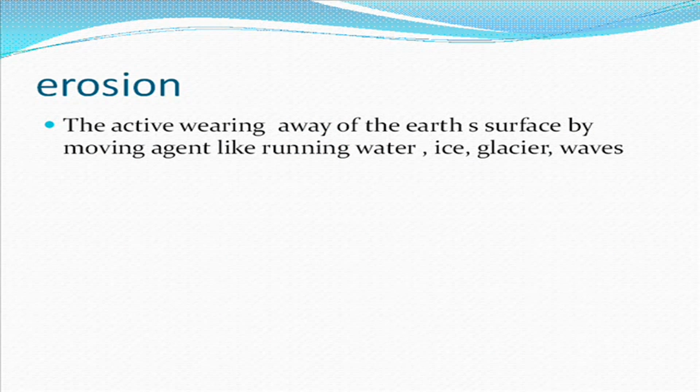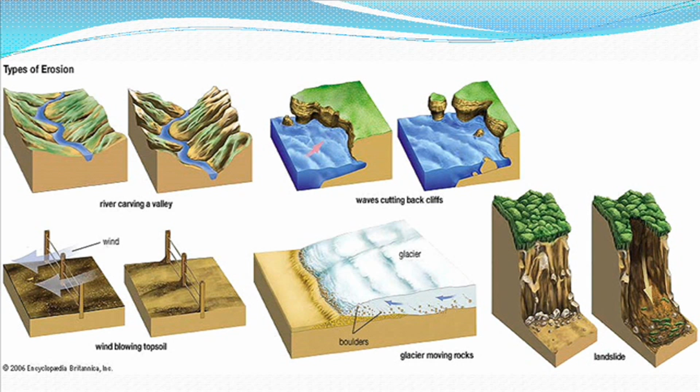Erosion is the active wearing away of the earth's surface by moving agents like running water, ice, glaciers, waves and so on. Compare the two pictures. The first picture looks beautiful and without any changes, but day by day and year by year, erosion occurs on the land surface and it changes into another landform. The change occurring on any part of the earth's surface is called erosion.